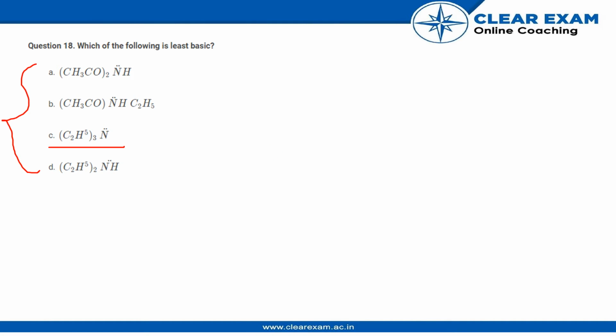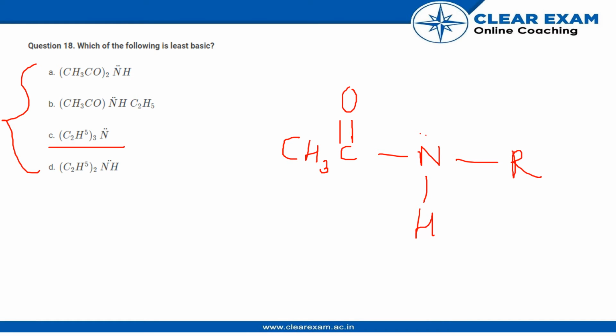So let us look at the second option. I'm going with respect to the name or the size of the groups present in the compound. So let us look over here. This is nitrogen with a lone pair, hydrogen, and there is C2H5, so I will represent it with R. So as you can see, this carbonyl group is close to the nitrogen atom, and if you look over here, this group is an electron accepting group or an electron withdrawing group, correct?